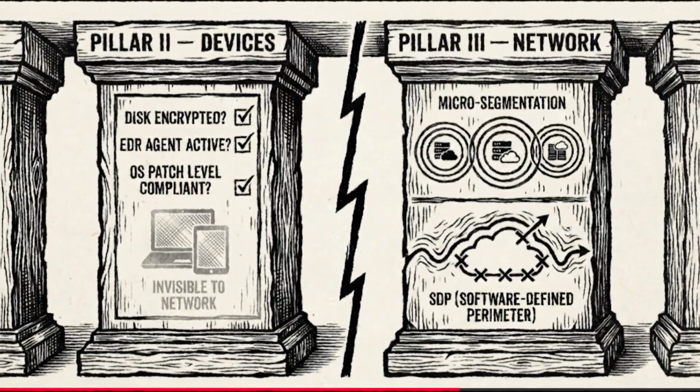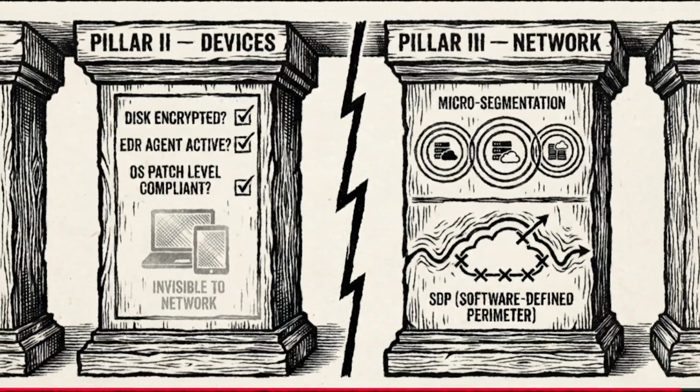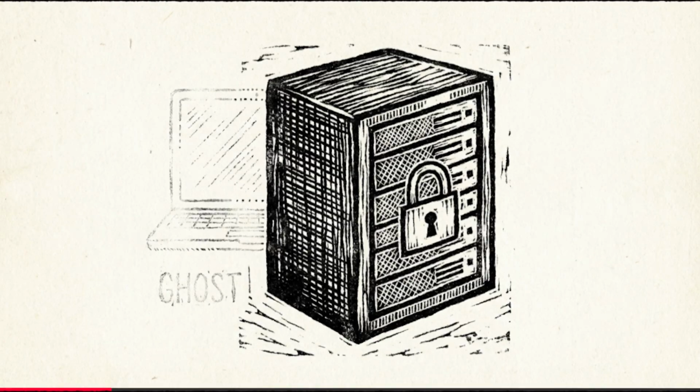Next is devices. You cannot trust a request simply because the user credentials are valid. The device itself must be trusted. We require real-time inventory and health compliance. Is the disk encrypted? Is the EDR agent active? Is the OS patch level compliant? If the answer is no, the device is effectively invisible to the network resources.